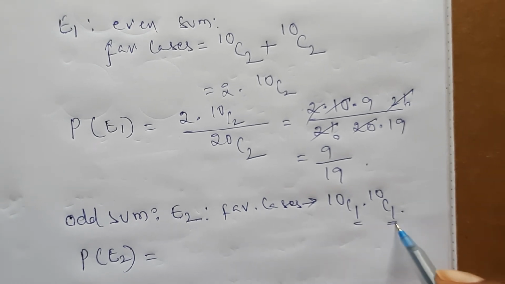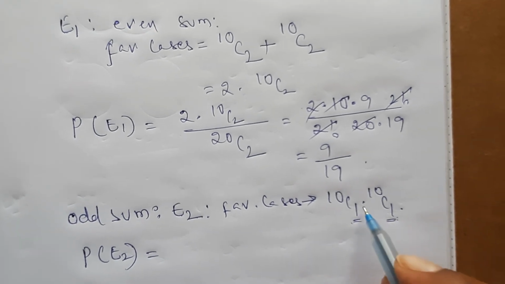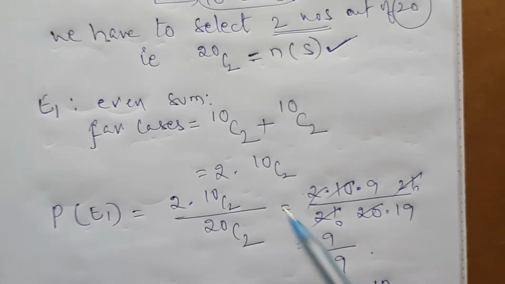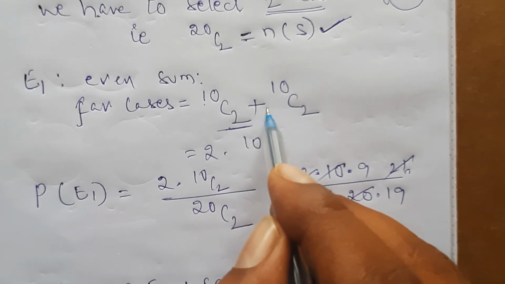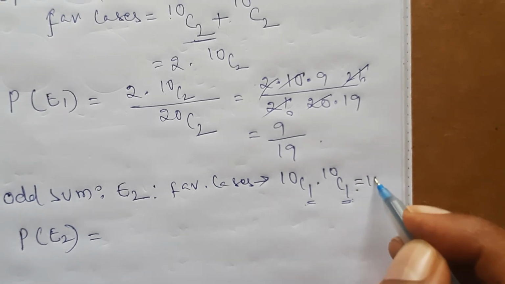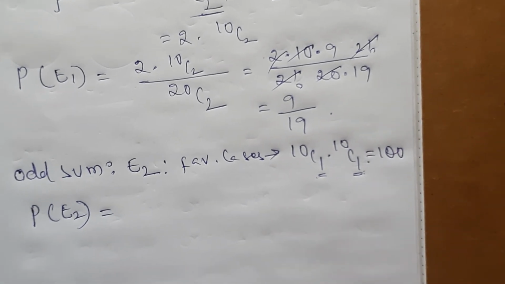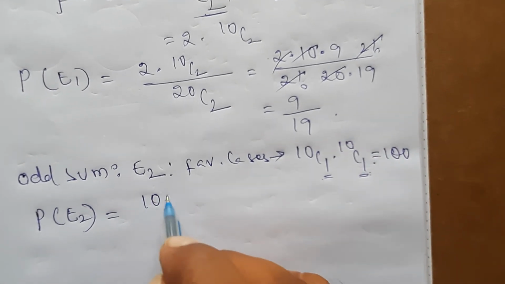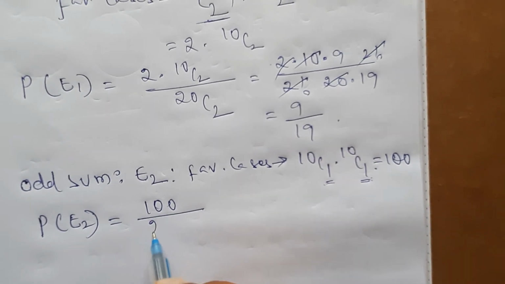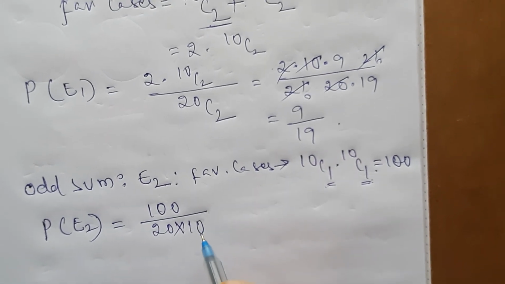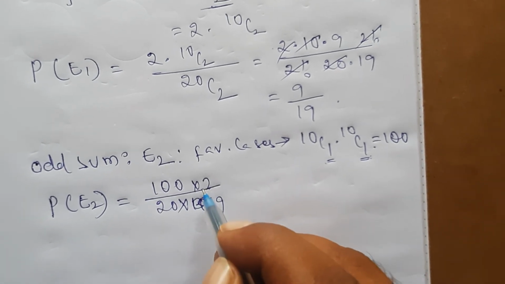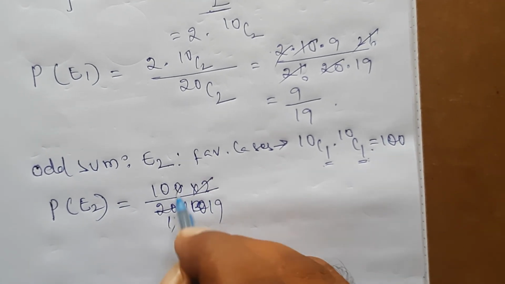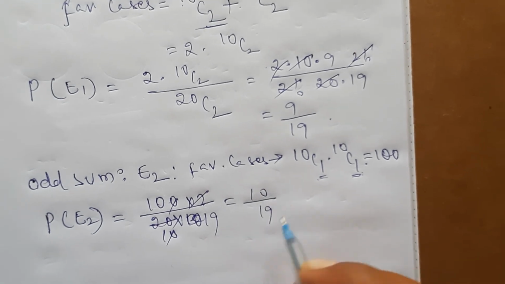Our aim is to select two numbers. Due to that reason, here I have taken multiplication between them. But there, 10C2, I selected two numbers already, so there I took plus. So which is equals to 100 is the value. Then probability of E2 is equals to favorable cases 100 by 20 C2, means 20 into 19 by 2, here you can write down. Then automatically here 10 times, which is equals to 10 by 19.